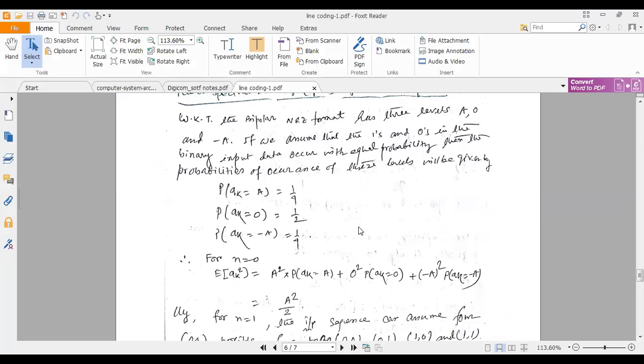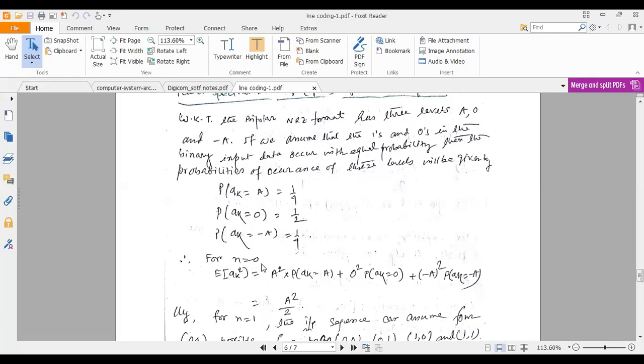So 0 and 1 में probability होगा half and half, and 1 के लिए again probability 50%, so 1 by 4 into 1 by 4, so 1 by 4 for plus A, 1 by 4 is for minus A. So probability of AK is equal to A is 1 by 4, probability of AK is equal to 0 will be 1 by 2, probability of AK is equal to minus A, that is 1 by 4. Means AK is equal to A and AK is equal to minus A, basically they are representing logic 1. So 1 by 4 plus 1 by 4 half, दो 1 के लिए and 0 के लिए half, so total probability is unity.